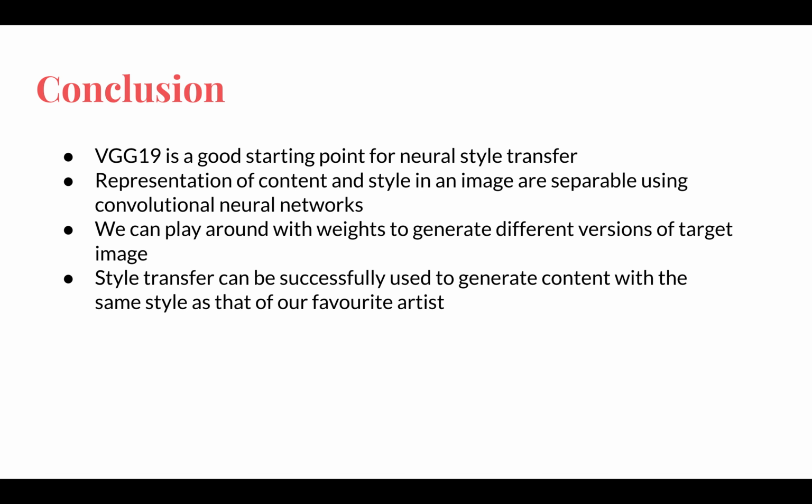To conclude, I'd like to say that VGG19 is a good starting point for neural style transfer. The representation of content and style in an image are separable using convolutional neural networks. Also, neural networks are not an artistic competition, but they help us to update our own creativity.